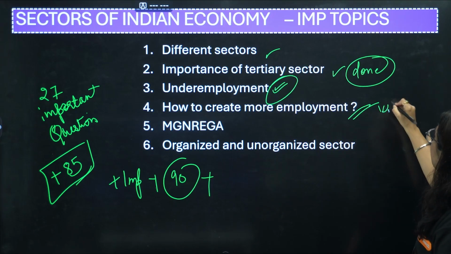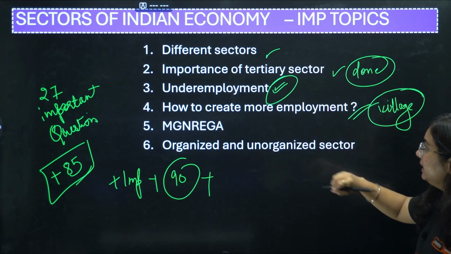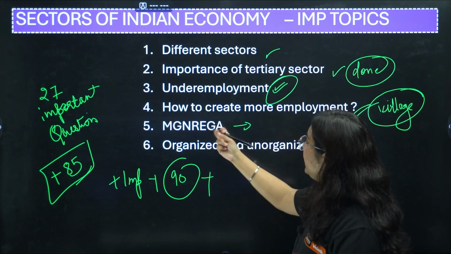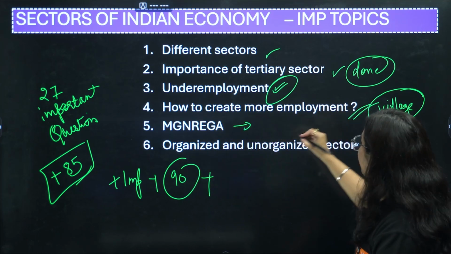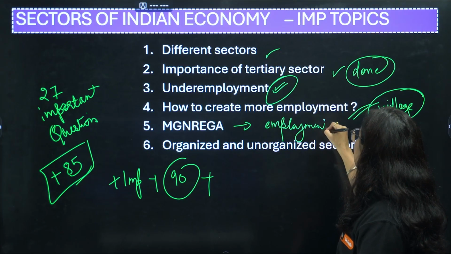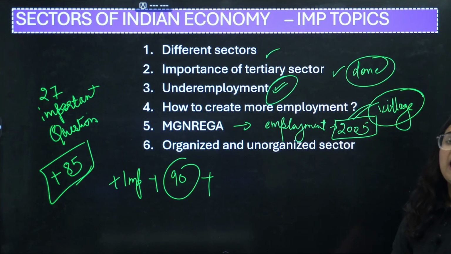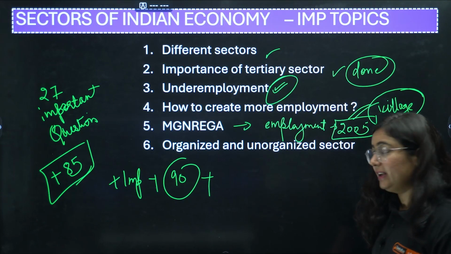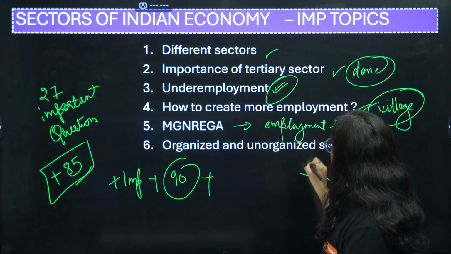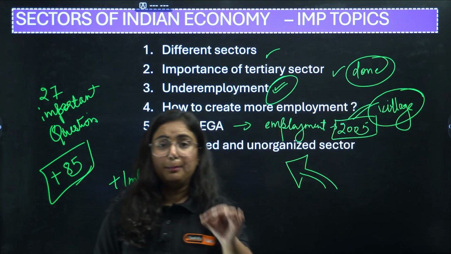They will ask you particularly for remote areas. Then we write a short note on MGNREGA, a scheme passed by the government to provide guaranteed employment, passed in the year 2005. Last but not the least, very, very important, the difference between organized and unorganized sector. We are done with this.